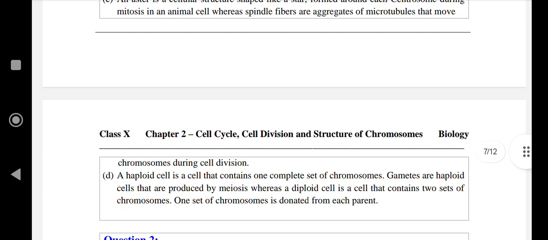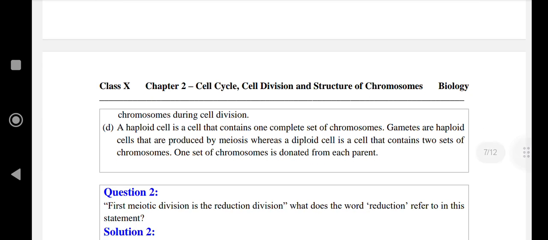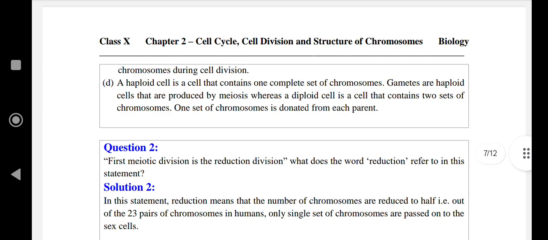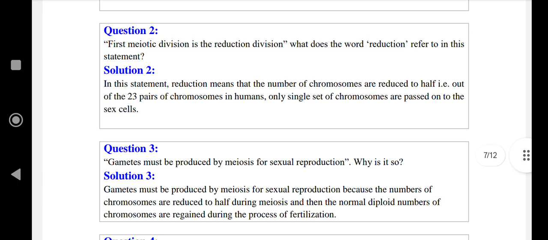Difference between haploid and diploid. A haploid cell is a cell that contains one complete set of chromosomes. Gametes are haploid cells that are produced by meiosis, whereas a diploid cell is a cell that contains two sets of chromosomes. One set of chromosomes is donated from each parent. Next question. First, meiotic division is the reduction division.